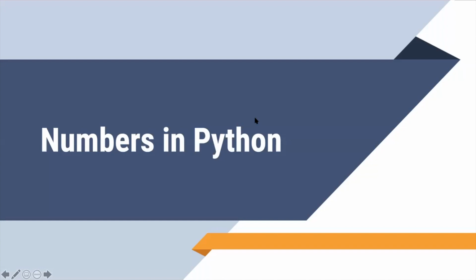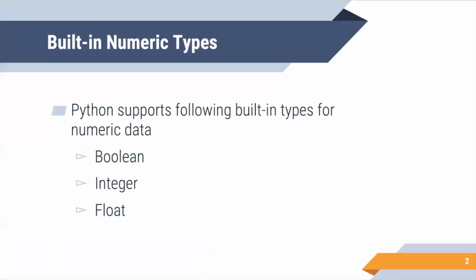Hi, in today's session, we will discuss numbers in Python. So we will discuss numeric data types which are supported by Python programming language. Python basically supports three built-in types for numeric data. The first one is Boolean, then we have integer, and then we have floats. Boolean basically has only two values, true or false. Integer means whole numbers, and floating point means decimal values.